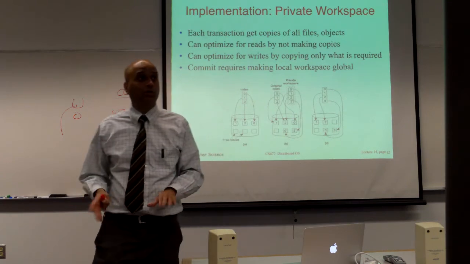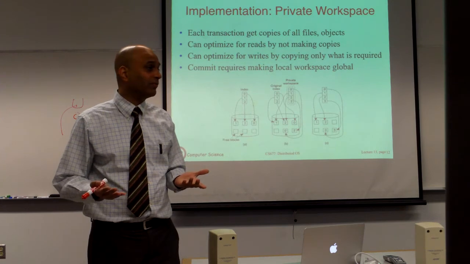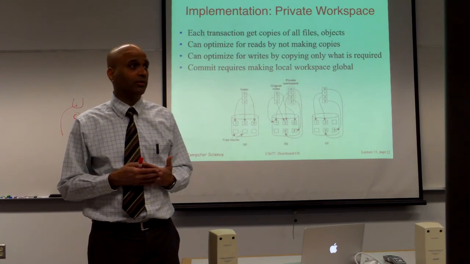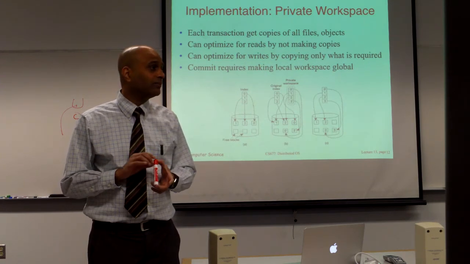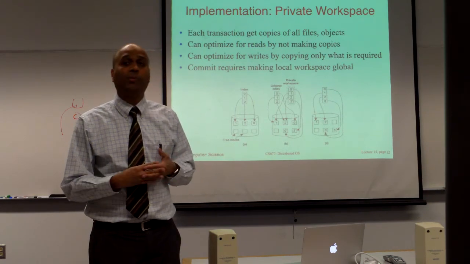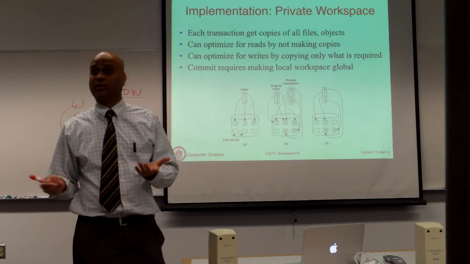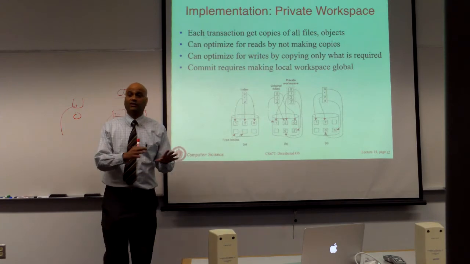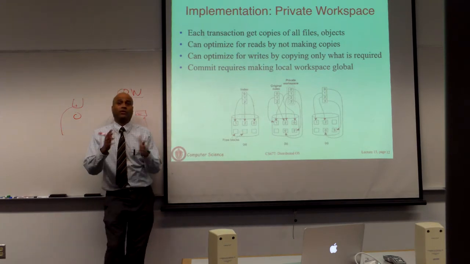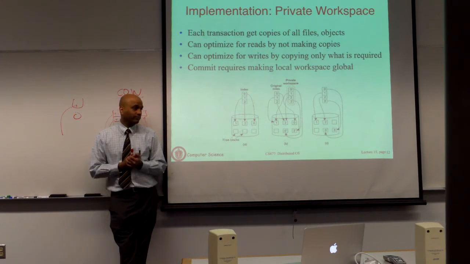At this point, you cannot undo the transaction. The transaction is committed, the changes are durable, they become visible. You cannot go back after this point. Okay? So this is an idea of using a private workspace to implement a transaction. You can use the same idea to implement distributed transactions. Whenever the transaction touches a database, you give it a virtual copy, say go do whatever changes you want. When it's time to commit, you will propagate it. Okay? That's one idea of how you implement transaction systems.